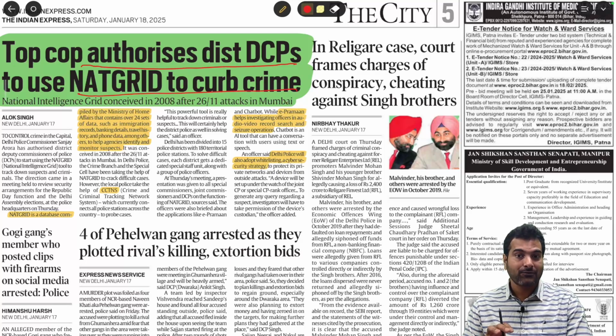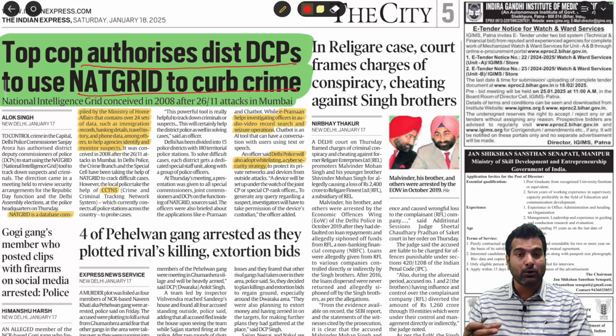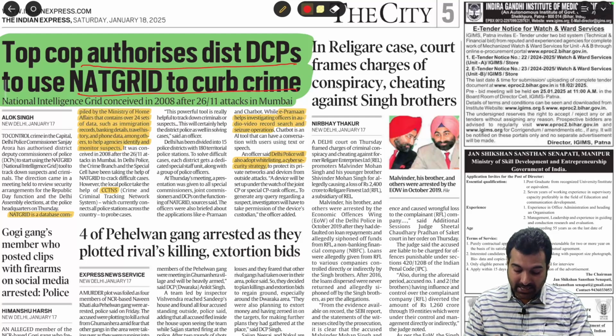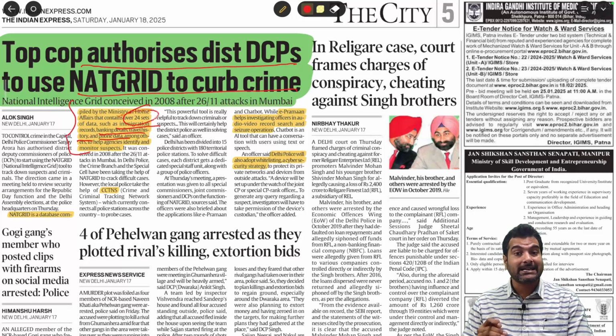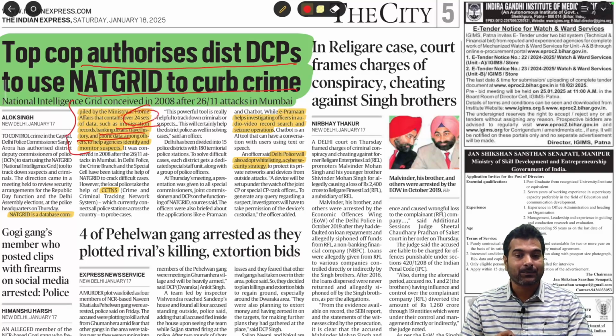Understood that. So after that we thought we need to have this kind of intelligence gathered regarding who are the people coming to India, who are the people going outside India. So that's why I see here this NatGrid. It collects data related to immigration records, banking details, travel history, phone data, among other things. Around 24 sets of data it will be collecting, right?